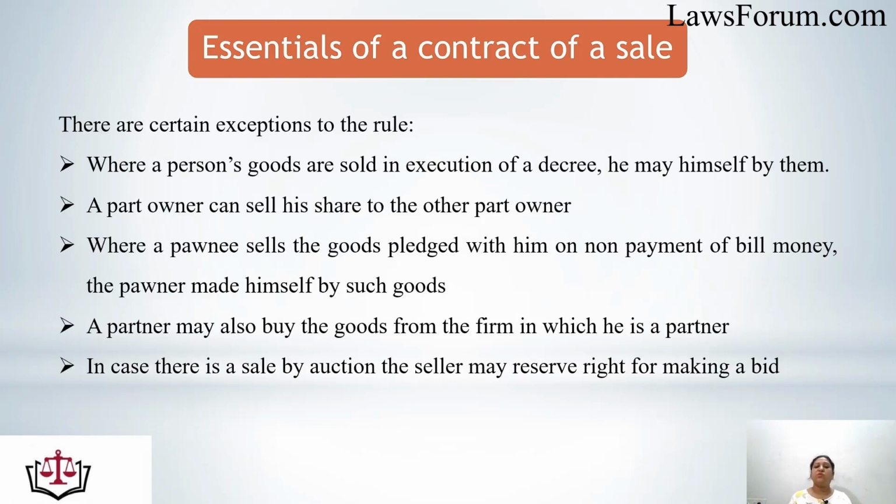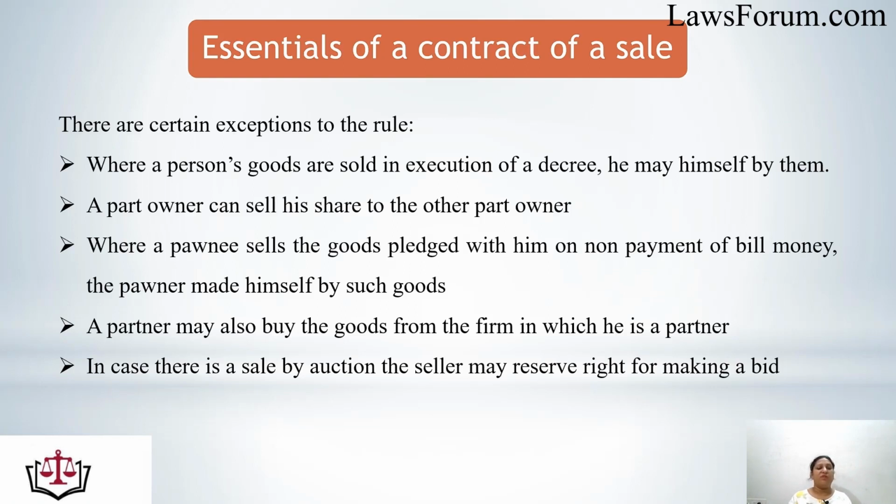There are certain exceptions to the rule of two parties. One, where a person's goods are sold in execution of a decree, he may himself buy them. That means in execution of a decree, the person can buy his or her goods himself or herself. A part owner can sell his share to the other part owner. Means if Mr. A and Mr. B jointly hold a particular article, Mr. A can sell his share to Mr. B, the other part owner.